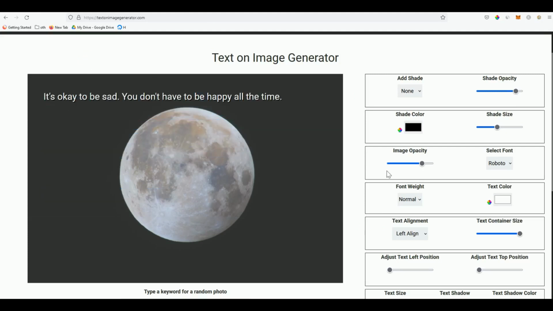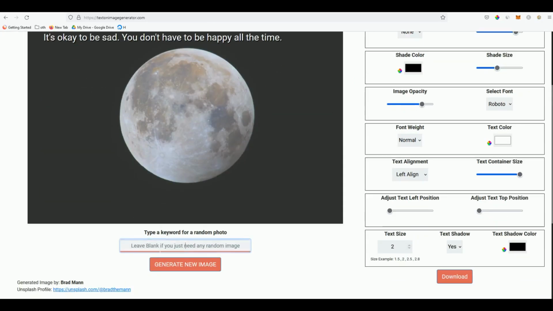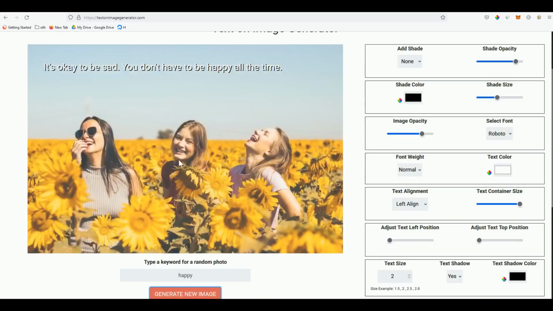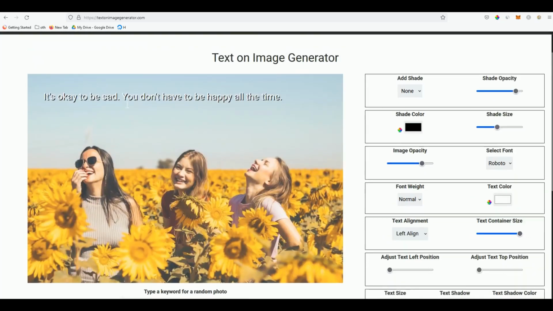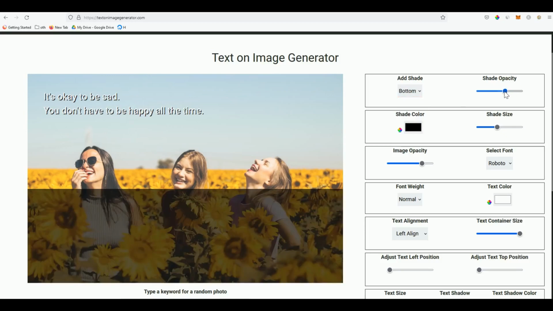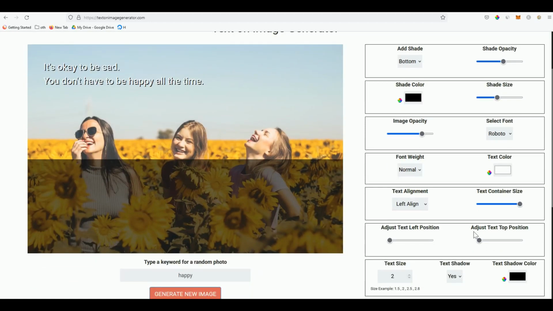What you can do here is, let's say, happy. You can generate an image, or you can leave this blank if you just need to generate any random image. But if you have a particular image in mind, you can put, let's say, happy. Let's do generate. Okay, this is a nice image. What you can do here is format it a little bit. Here you can have shade, and then shade opacity. Then this text, bring it down. I'll show you this one, align that at the very bottom.